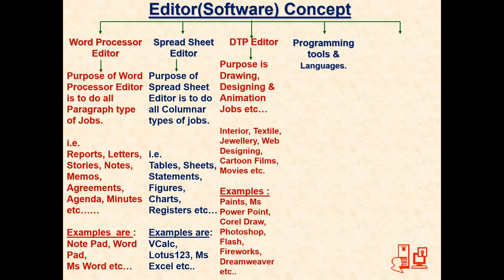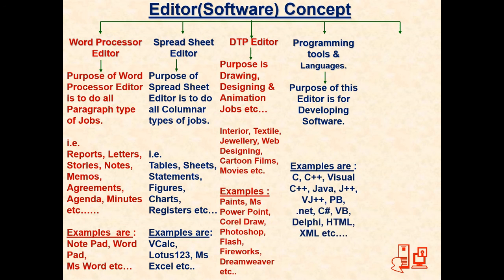To make software, you need software, and that category is known as programming tools and languages. The purpose of this editor is to develop the software. It may be system software or application software. The most popular ones, you must have heard about them: C, C++, Visual C++, Java, Power Builder, Visual Basic, .NET, C Sharp, Delphi, and so many of them.